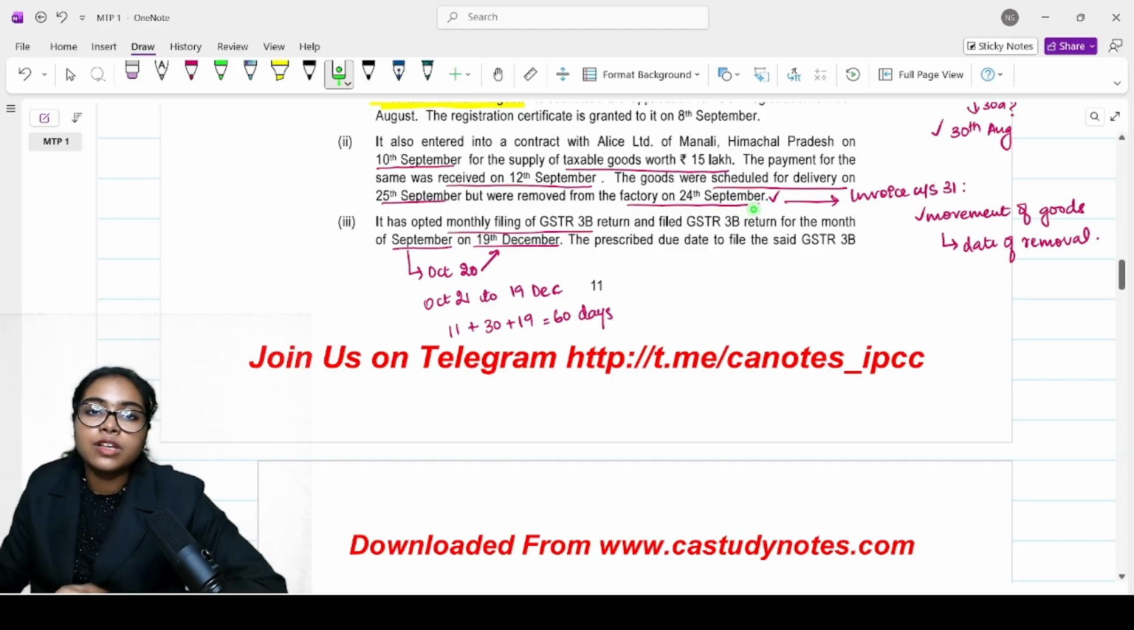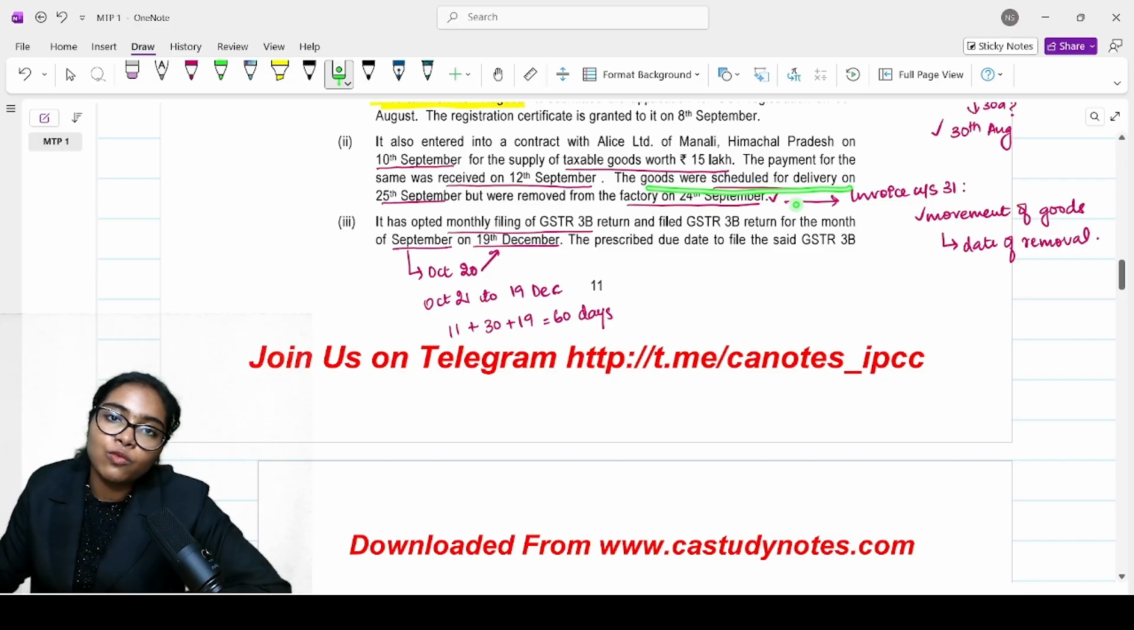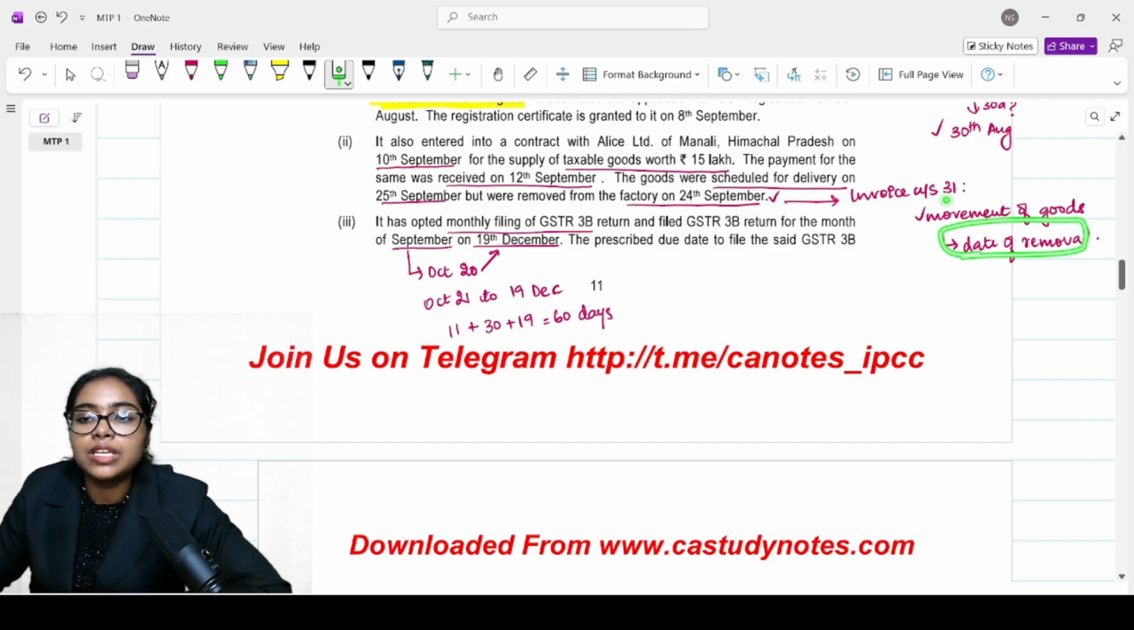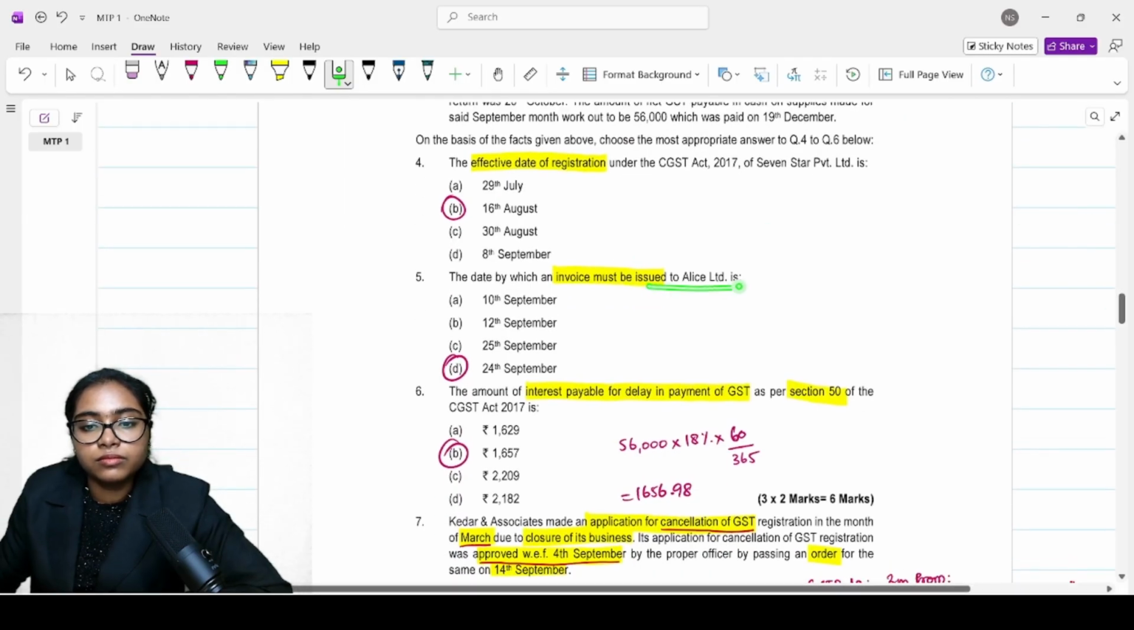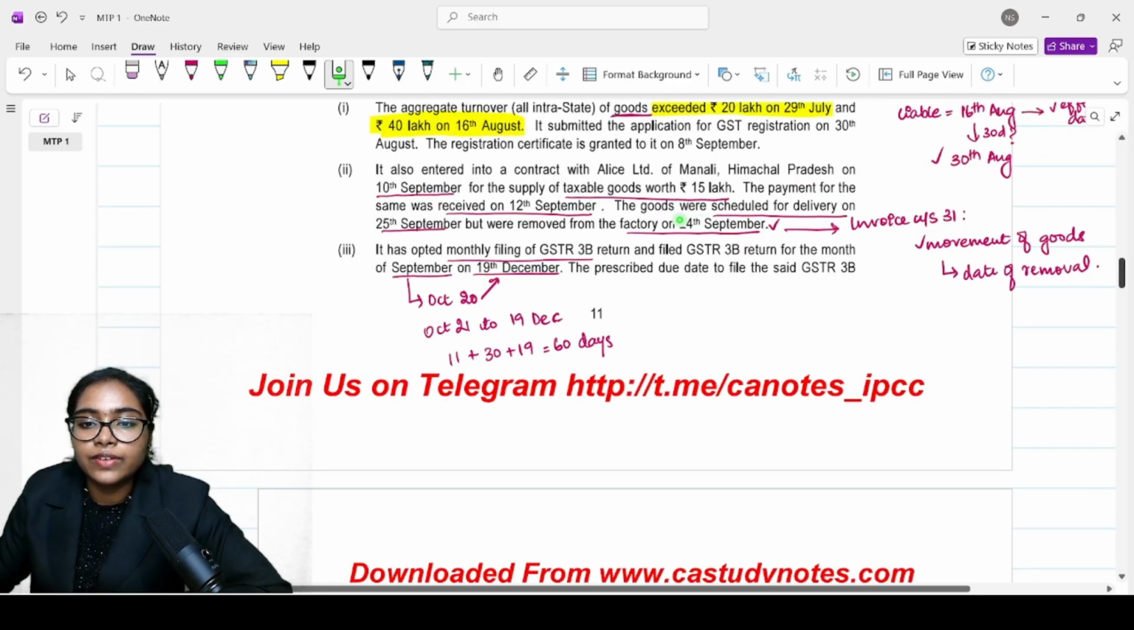For invoice, the due date of invoice under section 31 is what we will consider here. Now this is goods, correct? Does it involve movement of goods? Yes. Goods were scheduled for delivery. So what will be the due date of invoice under section 31? Whenever it is removed from the factory. The date of removal of goods will be the due date of invoice. Answer is 24th September. That is exactly when they have removed.